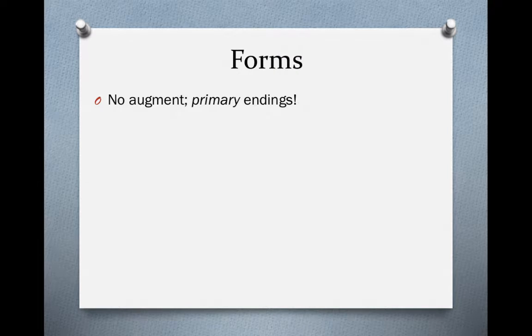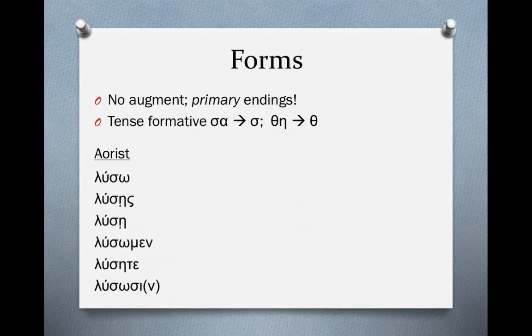For the aorist, there's no augment, and that's because they don't indicate past time as such. They're focusing more on the aspect. And these are also going to take primary endings. Remember, the augment always goes with the secondary endings, and so these are actually going to take primary endings. And with one shift in the tense formative, instead of sigma alpha, they're just going to take the sigma, and instead of the theta eta for the passives, they're just going to take a theta. So let's look at the forms here. Luso, luces, luce, lusomen, lucete, lusosin.